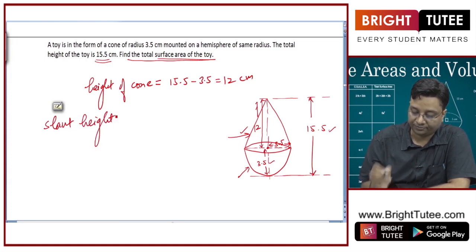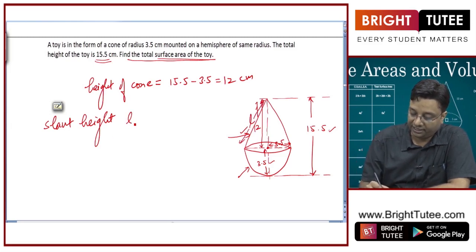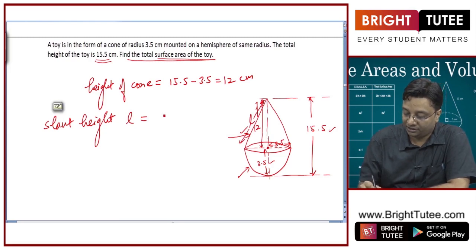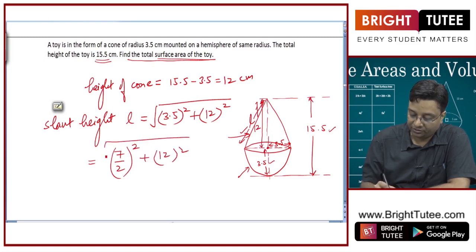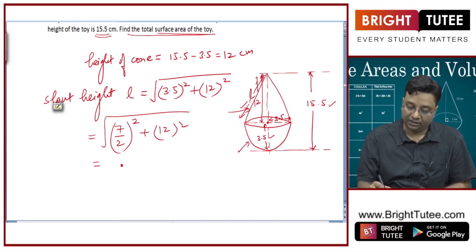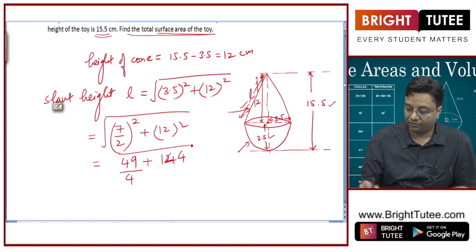So I need the slant height of the cone. Let us denote it by L. So what is the slant height L? It is equal to the square root of r square, which is 3.5 square, plus h square, 12 square. Let's calculate it before proceeding. 3.5 can be written as 7 by 2, so square it, plus 12 square, square root. 7 square is 49, plus 12 square is 144, divided by 4.